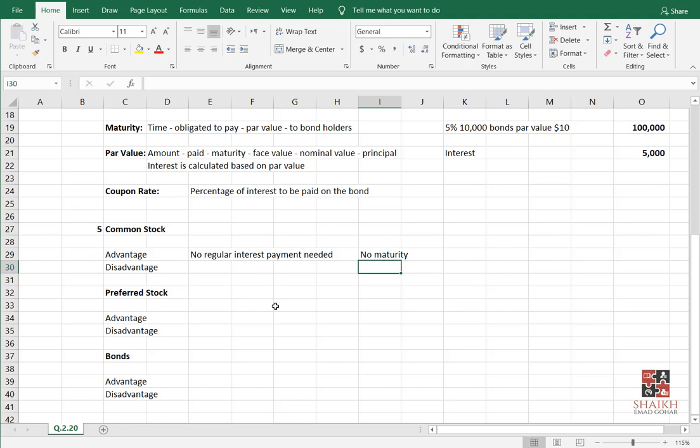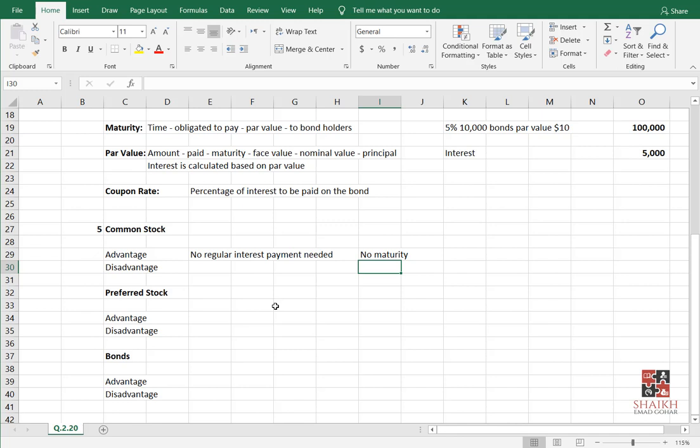In common stock, you will never repay them unless you repurchase the shares, which are called treasury shares. But that is again your decision, not the shareholder's decision. There is no contract that I will repurchase common stock after 5 years. If you want to sell, go to the stock exchange and sell the share. The company will not purchase it back.